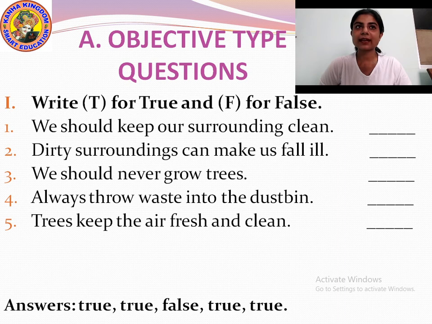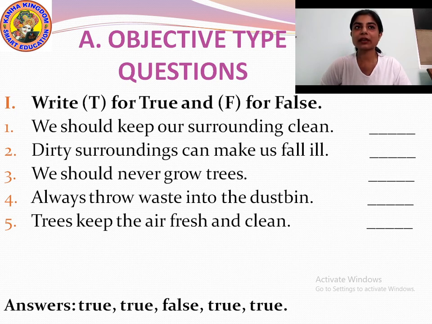I will repeat once again. Write true or false. Number 1, we should keep our surrounding clean. True. Dirty surroundings can make us fall ill. It is true. We should never grow trees. False. We must always grow trees, so that is why it is false. Always throw waste into the dustbin. True. Trees keep the air fresh and clean. True. Okay, the answers are written below.